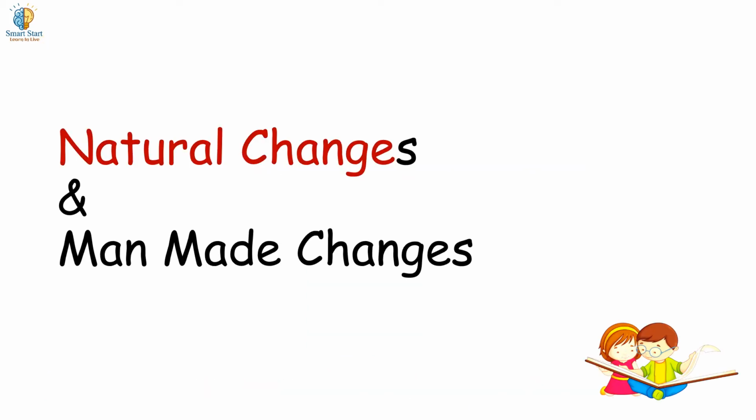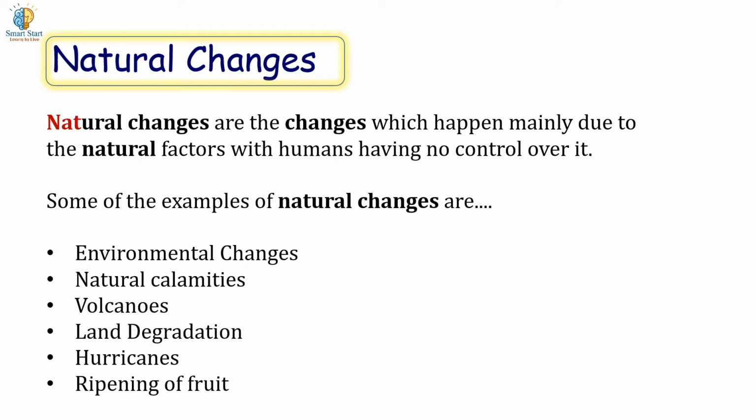Natural changes and man-made changes. Natural changes are the changes which happen mainly due to natural factors, with humans having no control over them. Some examples of natural changes are environmental changes, natural calamities, volcanoes, land degradation, hurricanes, ripening of fruit.